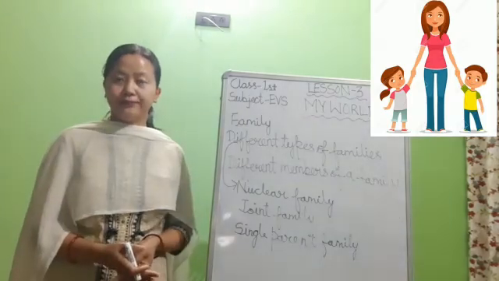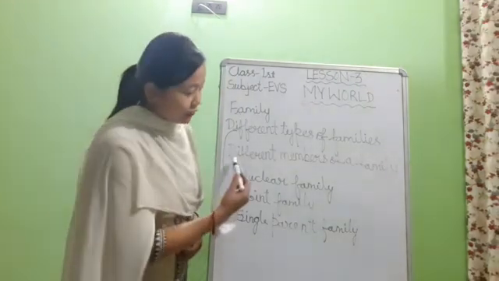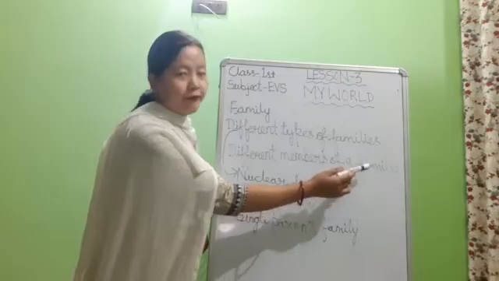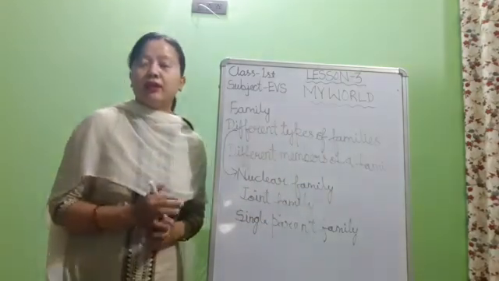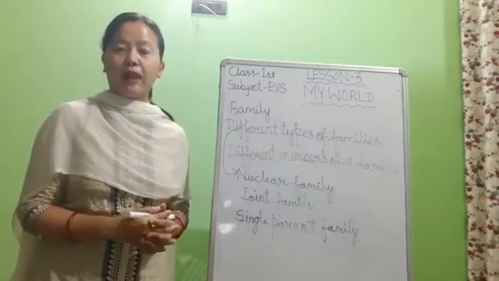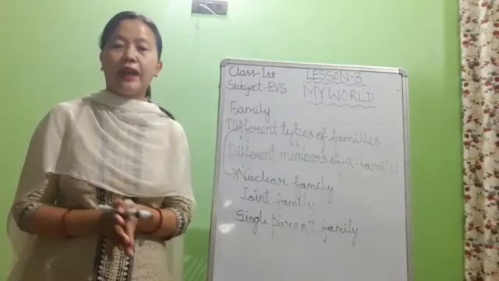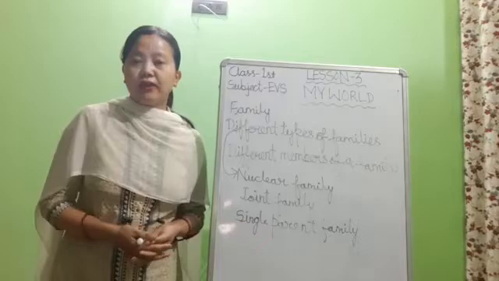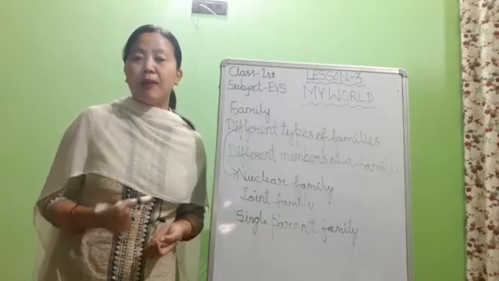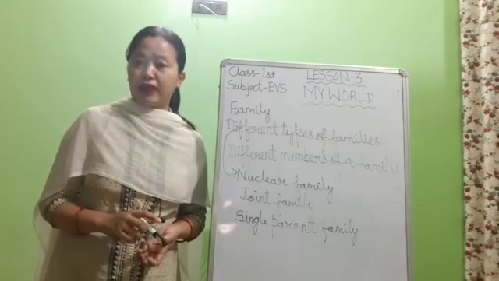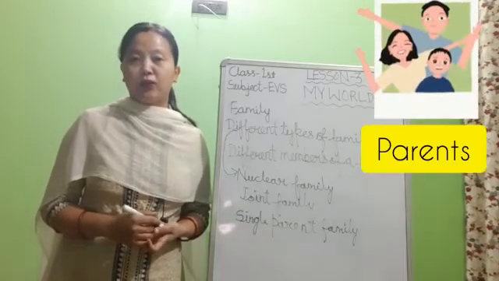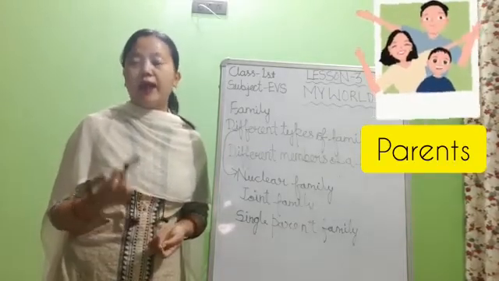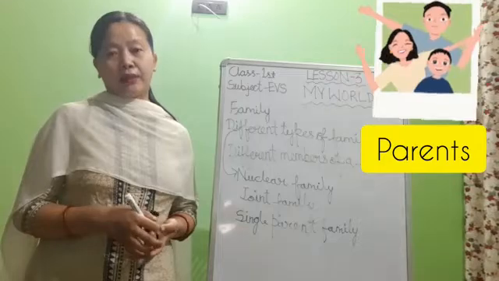Okay children, next is different members of a family. Now children, the members of a family are related to each other. They have a special relation with each other. First are our mother and father. They are our parents. So your father and mother are your parents.